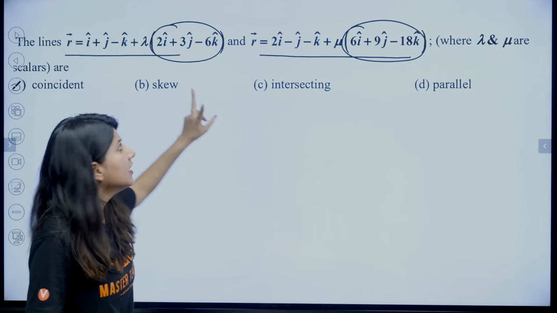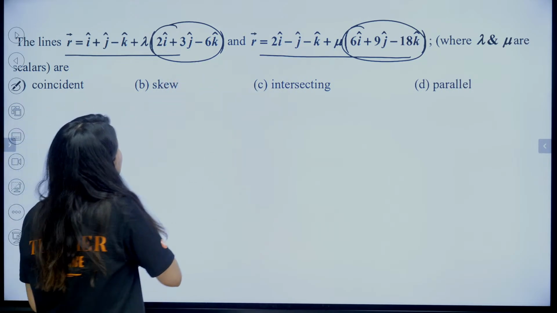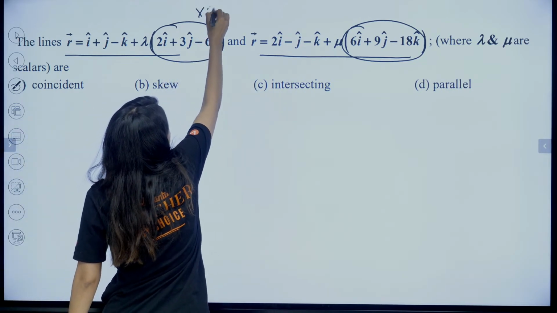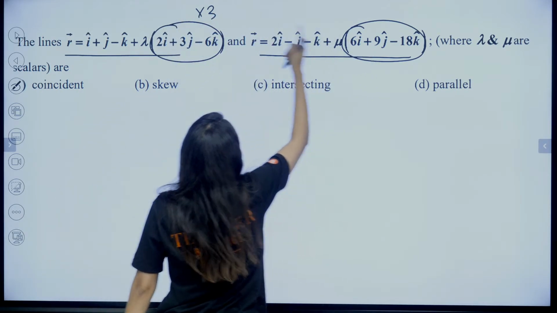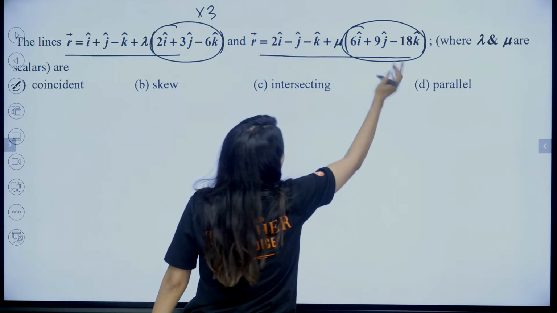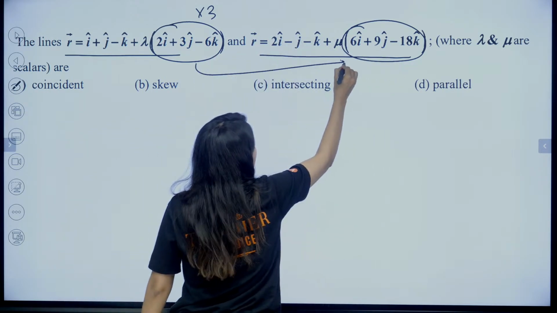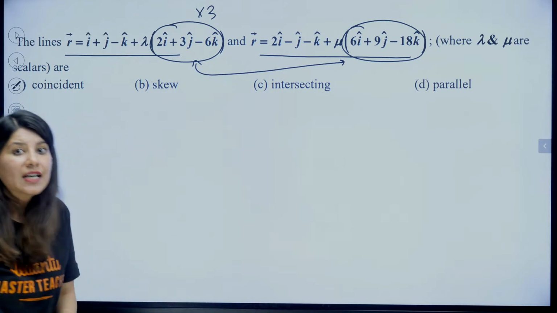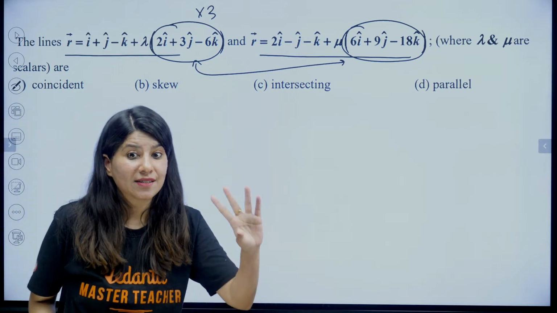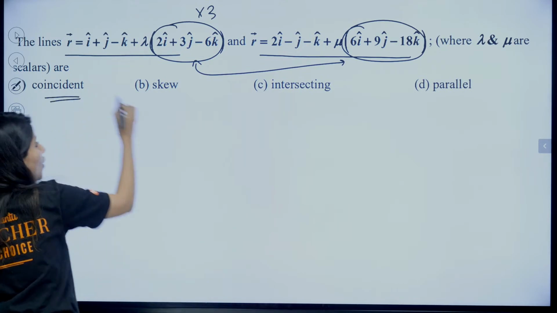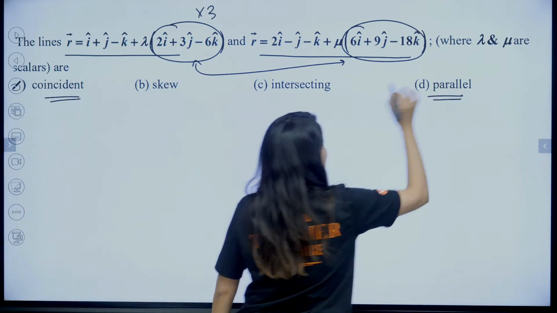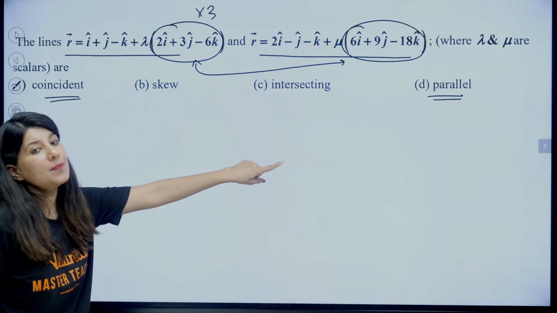Parallel or coincident. So these two vectors, I can clearly see, if I multiply 3 in this, I get 3 2s are 6. I get 3 3s are 9. I get 3 into minus 6, minus 18. That means these two vectors are parallel vector, right? Now, parallel vector means two things. Hold on. It can either be coincident or it can be parallel. So, we need to make sure that it is either parallel or coincident.